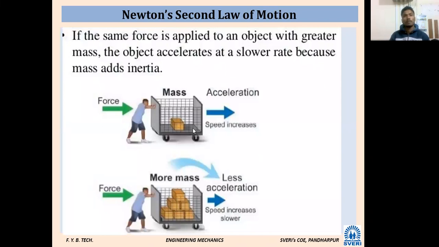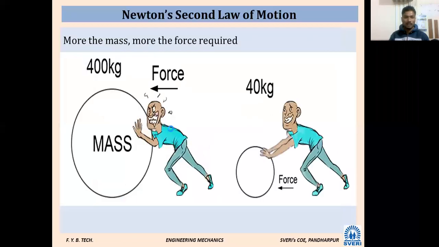So again, example, Newton's second law. If the same force is applied upon an object with a greater mass, it will accelerate slowly. So here the example is shown by the picture. It is just a basic, not an actual part of the syllabus. The more the mass, the less will be the acceleration, or less will be the speed, we can say. It is shown by the yellow diagram. More mass is kept in that object so that it will move slowly. The same example is shown here also.